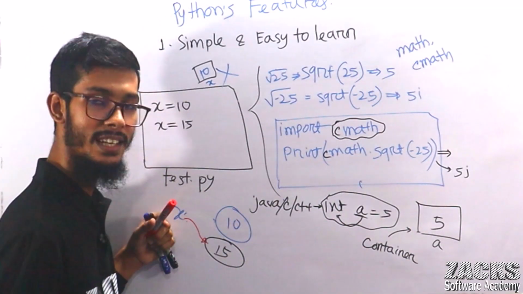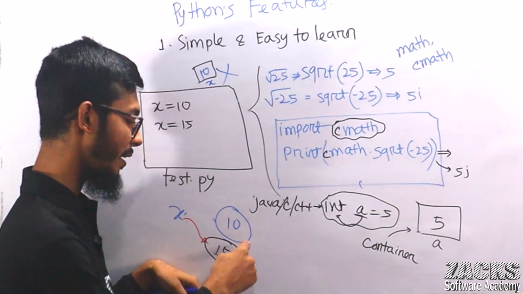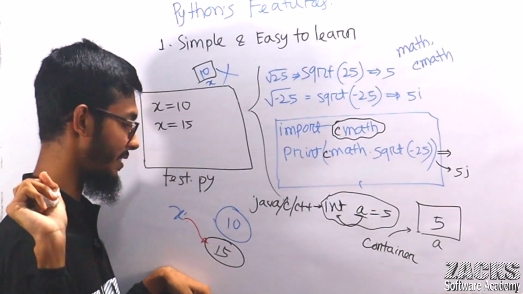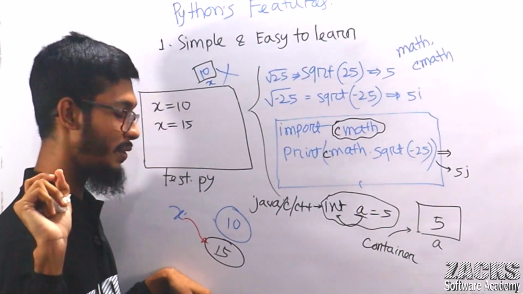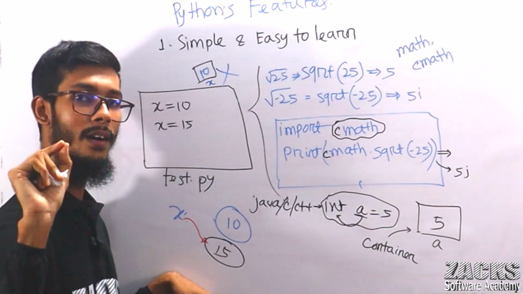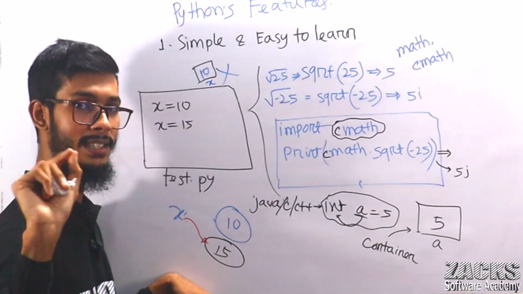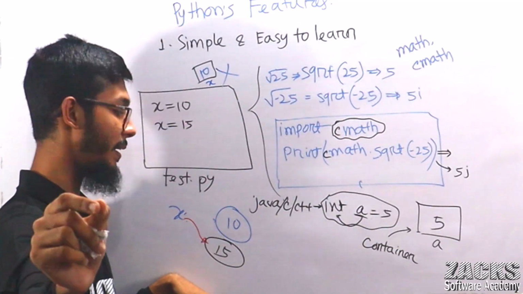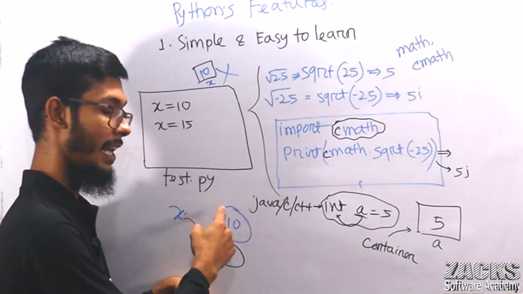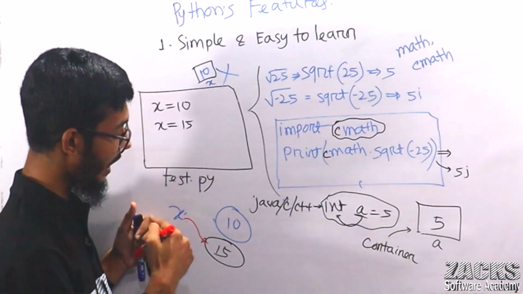So now tell me, is it possible for you to access this old object? No, it's not possible, because there is no reference, there is no pointer. What is a reference or pointer? No problem, I will explain. Ignore it if you don't understand this concept. If you know Java or C++, you already know the reference or pointer concept. If you don't have any idea, just leave this one. Simply keep in mind, a pointer is some variable or name that points to another object. Okay, ignore this one.